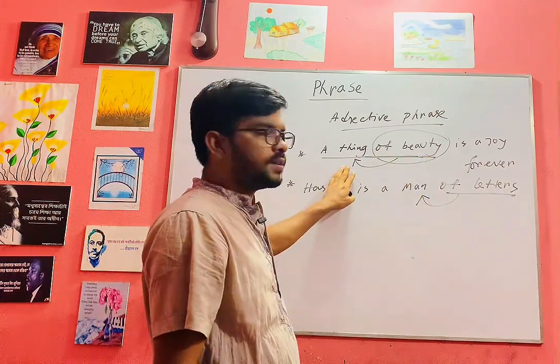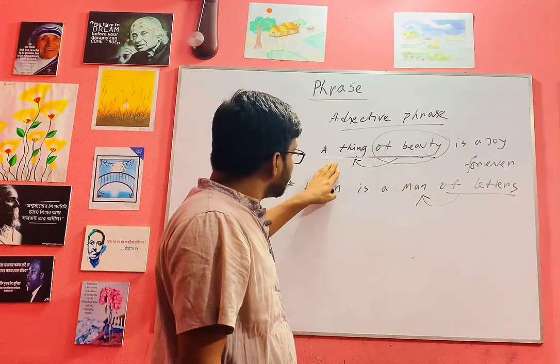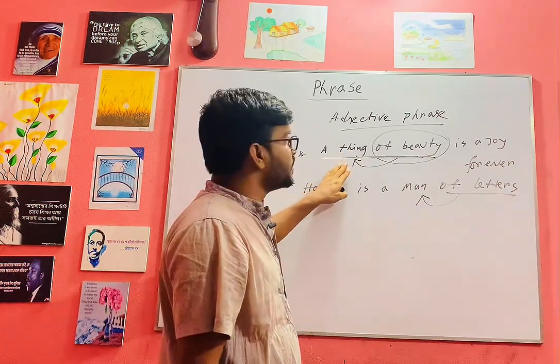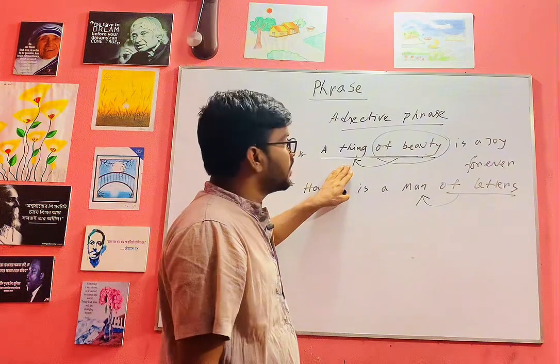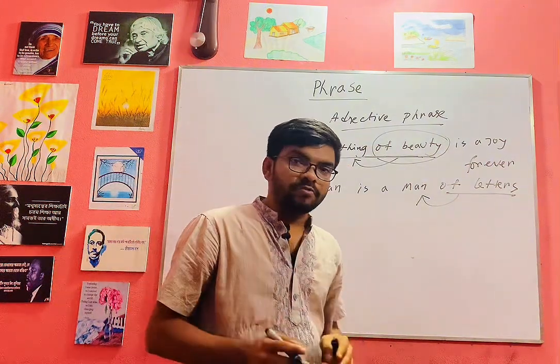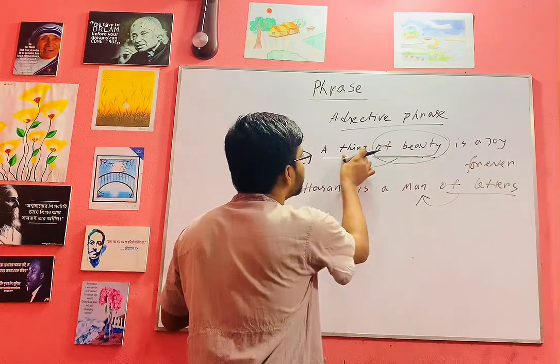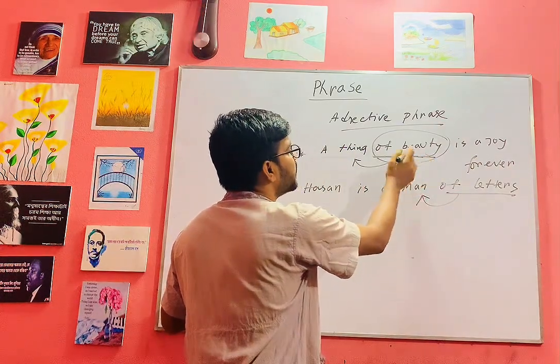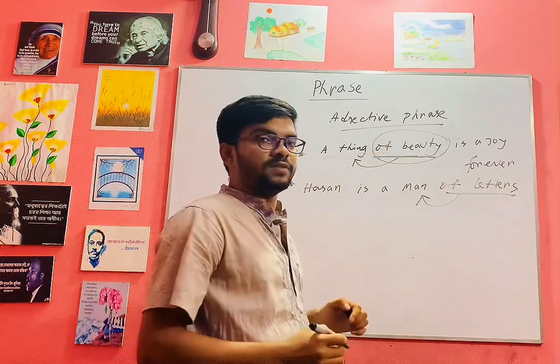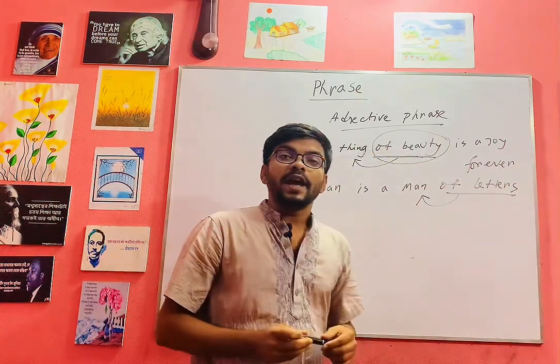This is a phrase, but in this phrase, the position of this phrase is subjective. That is why it will be a noun phrase. If we underline just "of beauty," then it will be an adjective phrase because it modifies the noun. Now we are going to the adverb phrase.